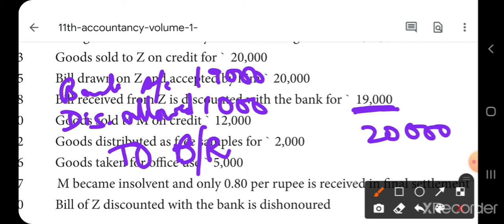It is a loss for you, isn't it? You should receive 20,000, but you have discounted with the banker. The banker takes 1,000 rupees and gives 19,000. So it is a loss for you. So you will write discount allowed 1,000 rupees. Hope it is clear.